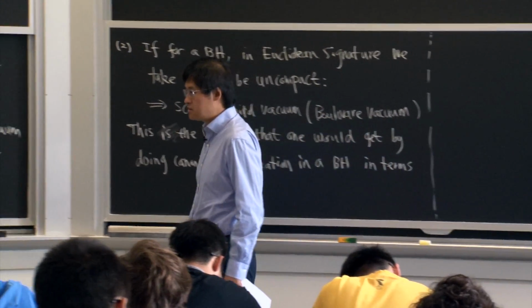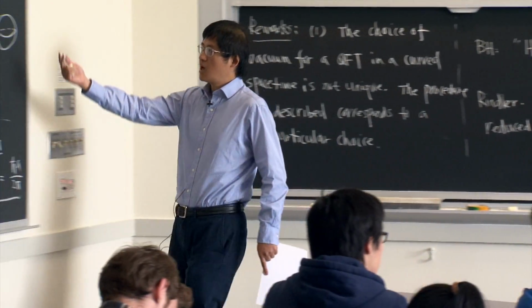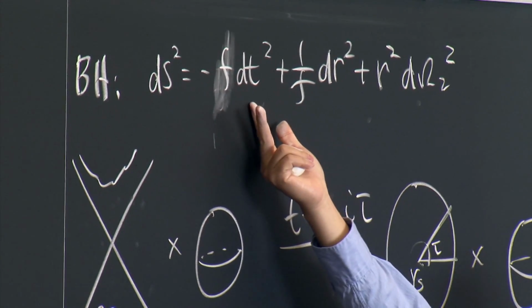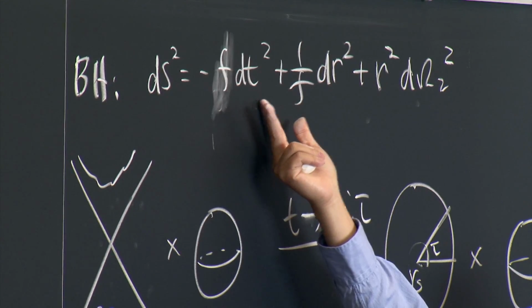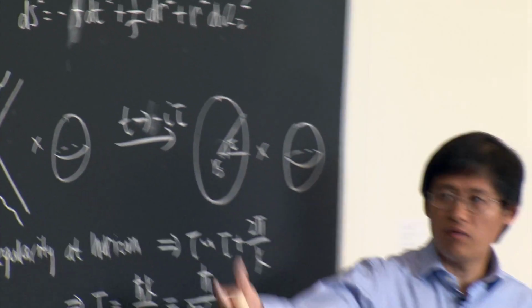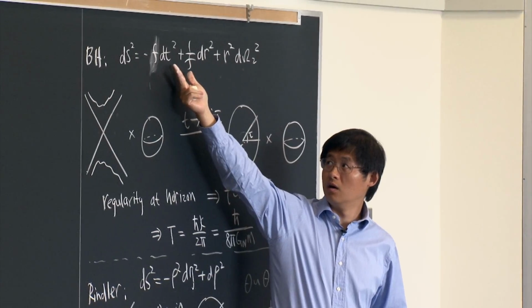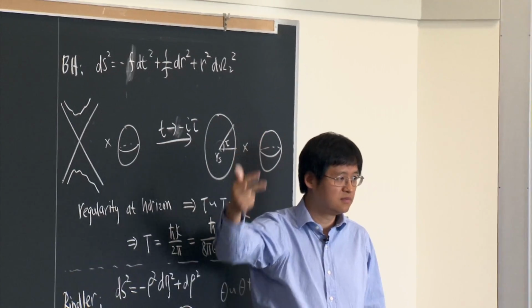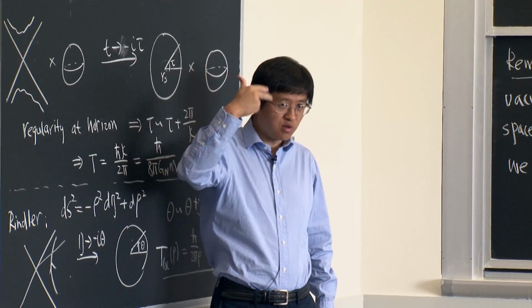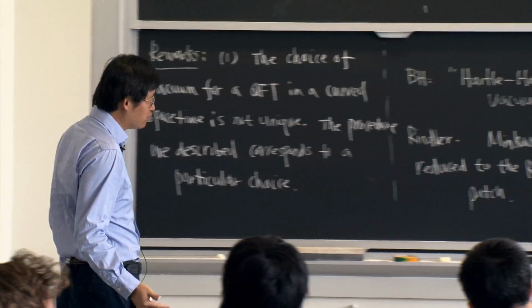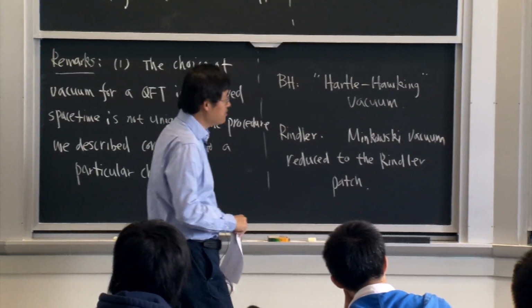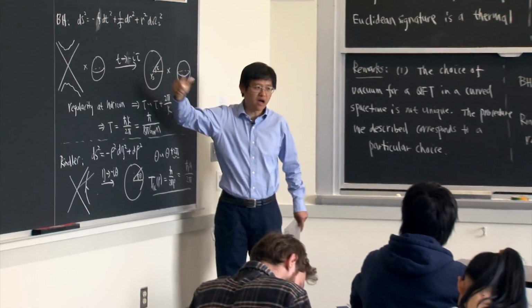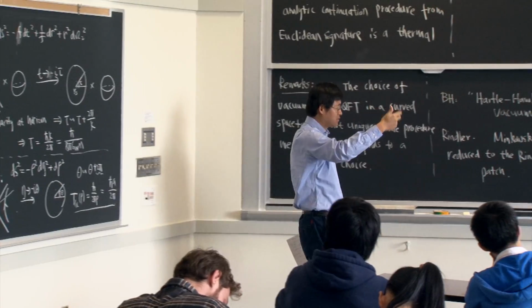So let me just emphasize, this is a curved space-time. You can just put a quantum field theory in this space-time, and there's a time here, the space-time is time-independent, so you have a time-independent Hamiltonian with respect to this time. So in principle, you can just do straightforward canonical quantization, and that quantization will give you a vacuum. That vacuum would correspond to the same as you do analytic continuation to the Euclidean and don't compactify tau, because there's nothing special.